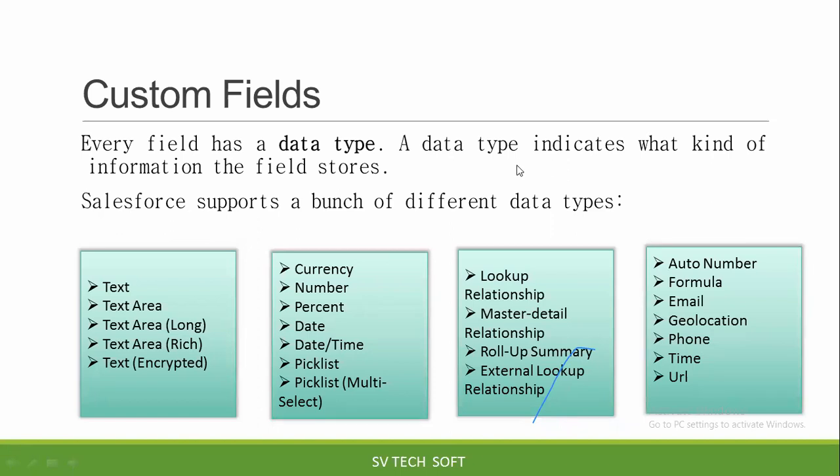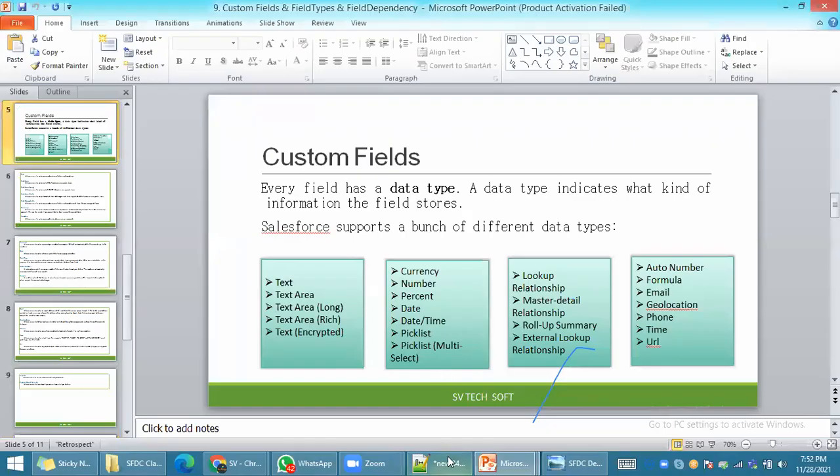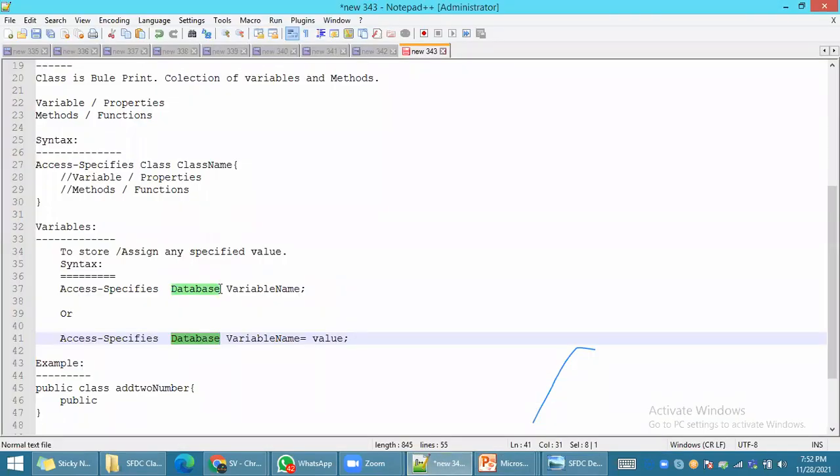What does data type mean? It denotes the type of the particular field. For example, for an amount field, you need to select the data type number. For a name, such as a username, employee name or customer name, you have to select the data type text, meaning string.